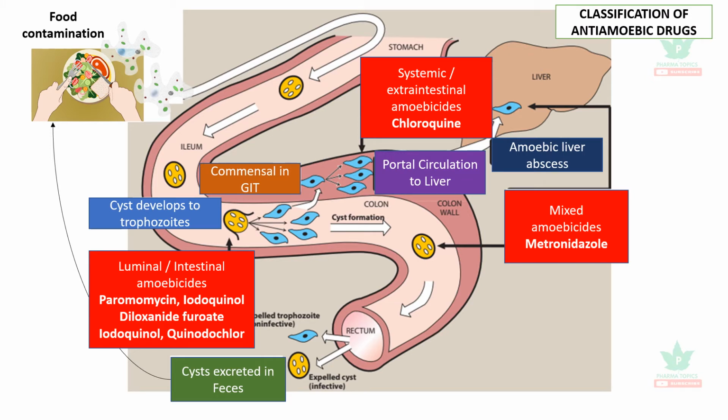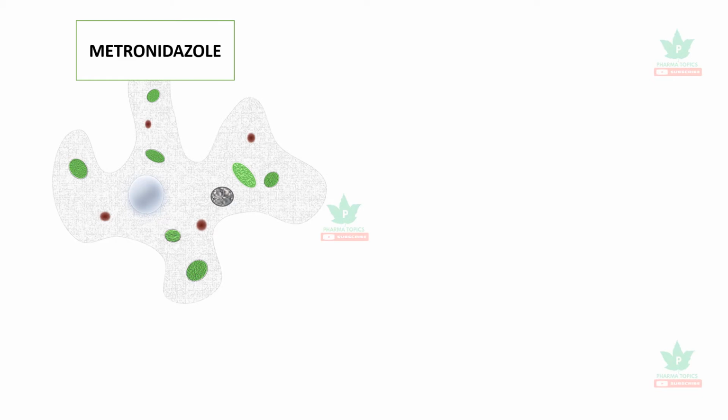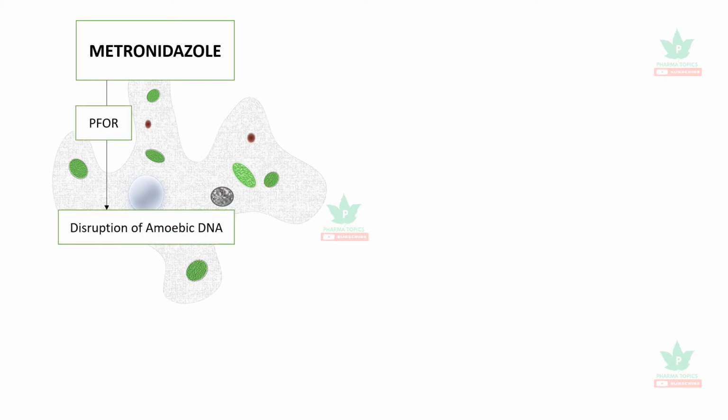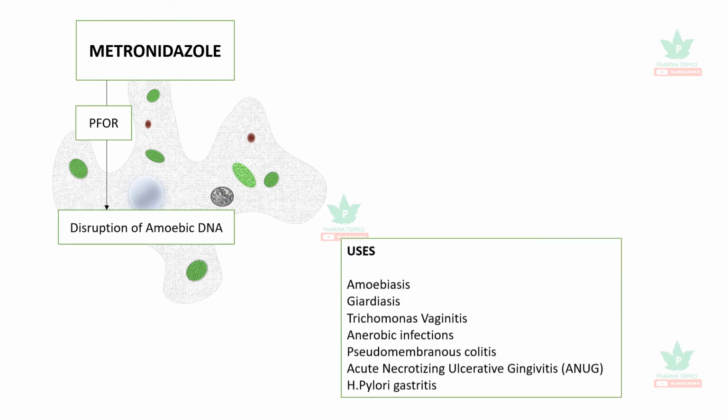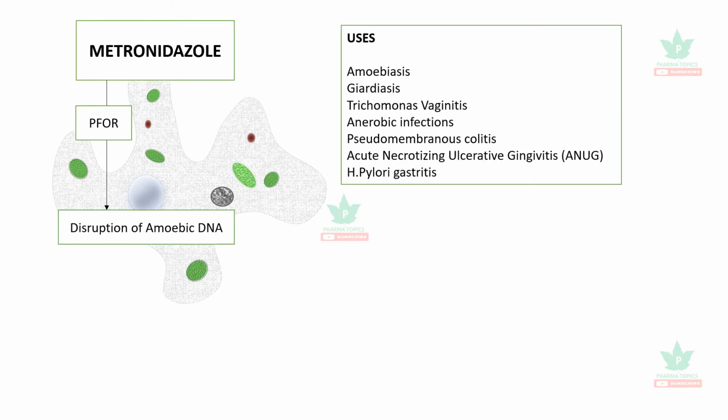So this is the classification of anti-amoebic drugs. Some are luminal or intestinal, some act exclusively in the extraintestinal amoebiasis, and some act at both the sites, which are mixed amoebicides. So the most important drug is metronidazole. It acts through the pyruvate ferredoxin oxidoreductase system in the amoeba and causes a disruption of the amoebic DNA and causes its death.